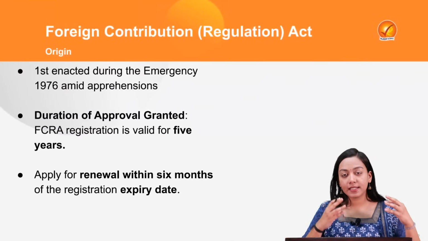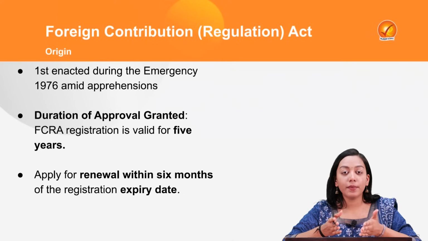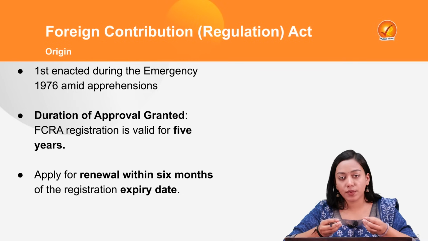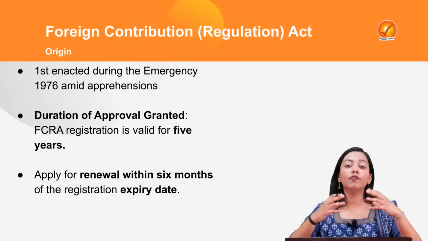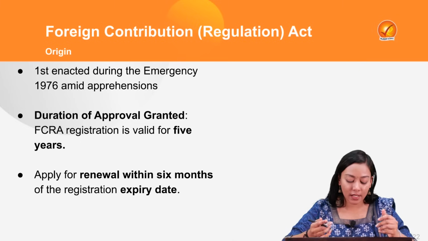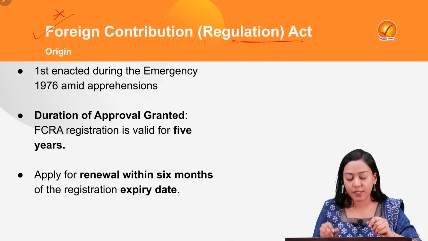This legislation deals with the regulation and prohibition on the use of foreign contributions by individuals or by certain associations or organizations for activities which can be detrimental to national interest. For that, the Foreign Contribution Regulation Act was passed.